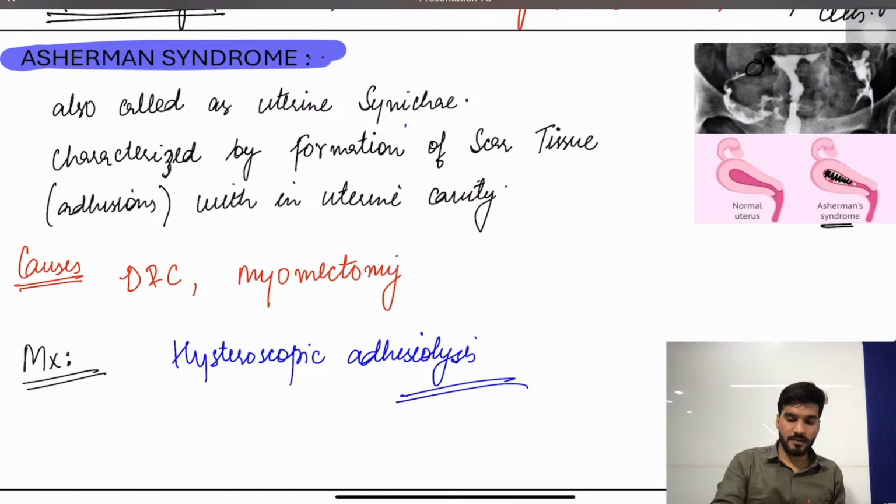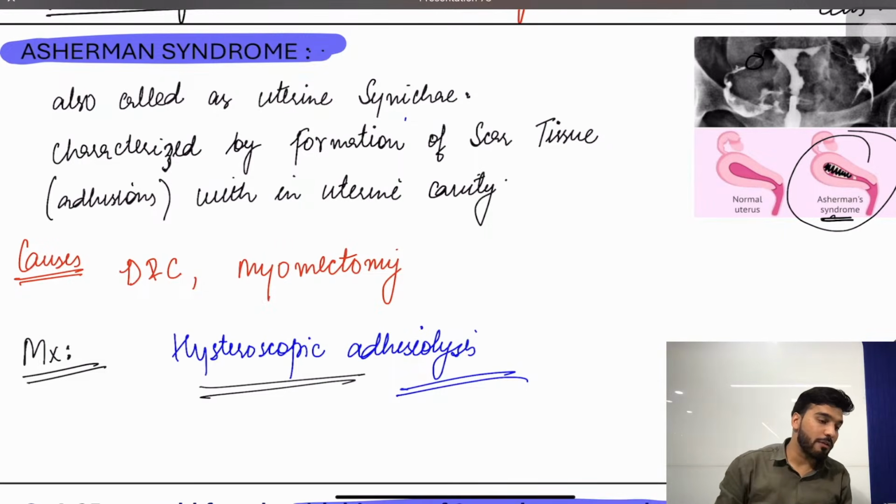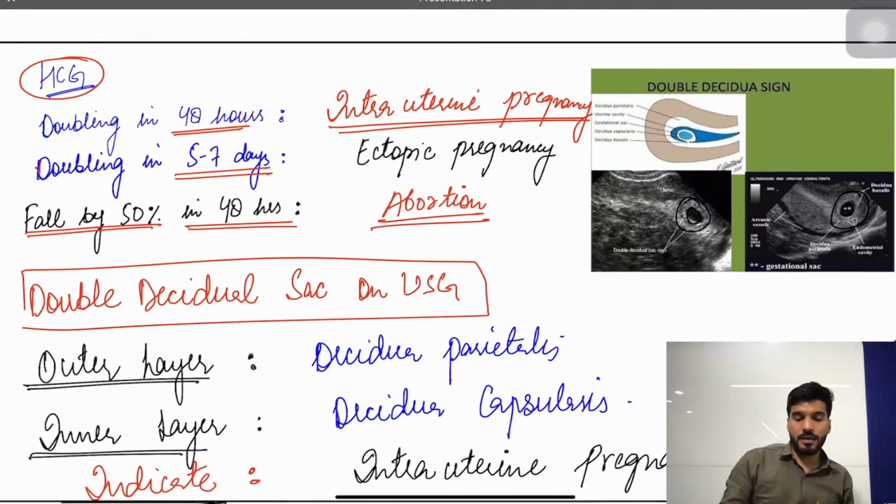Asherman syndrome we discussed. It's also called uterine synechiae. It's usually after post-curettage or myomectomy due to over-scarring. There are adhesions within the uterine cavity, and this is called Asherman syndrome. Okay, what will be the management? Hysteroscopic adhesiolysis. Whenever an Asherman syndrome question is given, my dear students, they will mention a case of abortion or secondary postpartum hemorrhage. A history of curettage will be given. Is that clear?